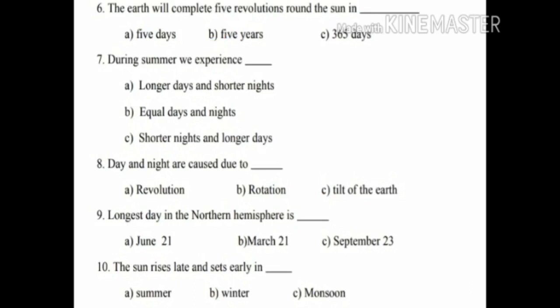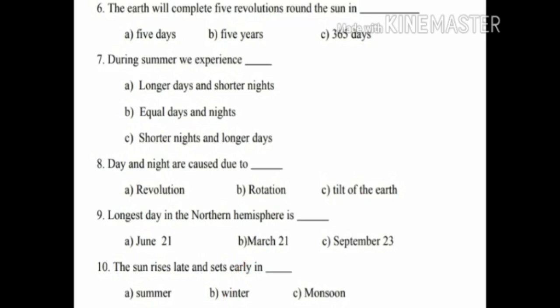Seventh question, during summer we experience dash. Answer is longer days and shorter nights. Eighth question, day and night are caused due to dash. Answer is rotation. Ninth question, longest day in the northern hemisphere is dash. Answer is June 21st. Tenth question, the sun rises late and sets early in dash. Answer is winter.